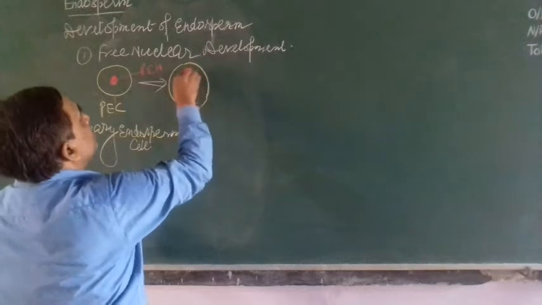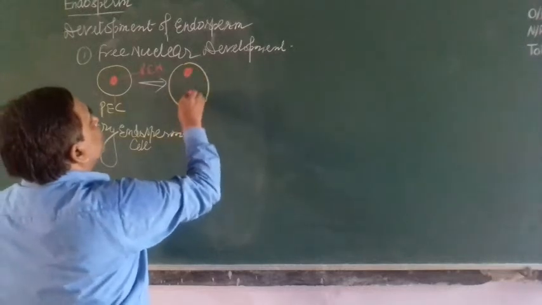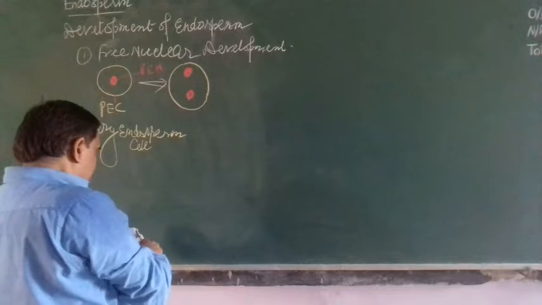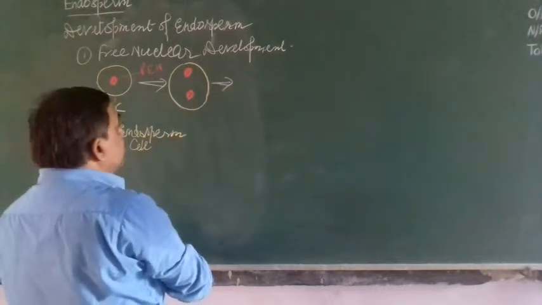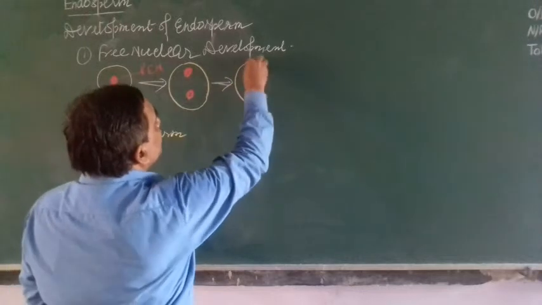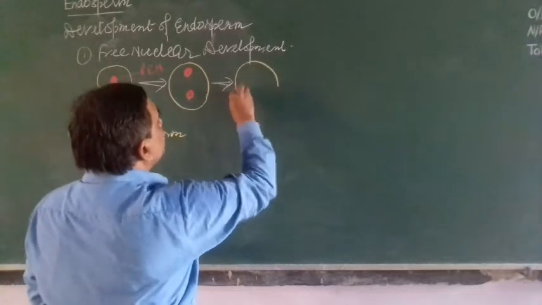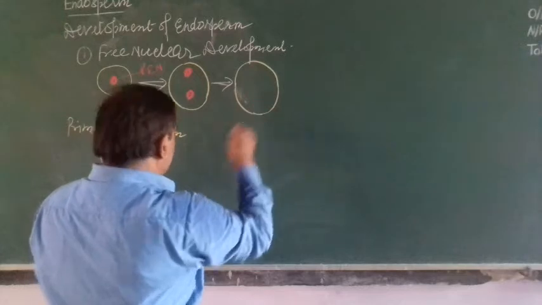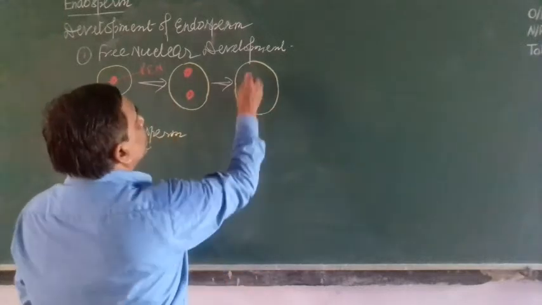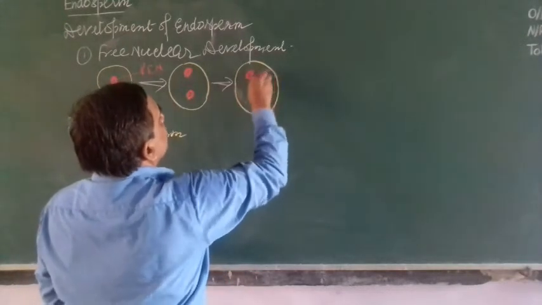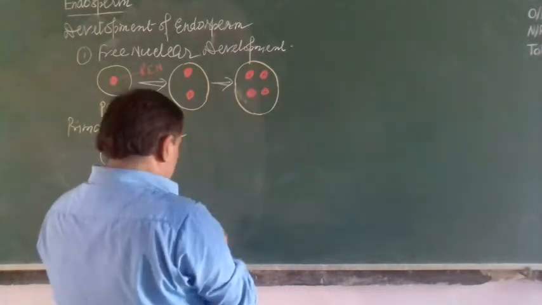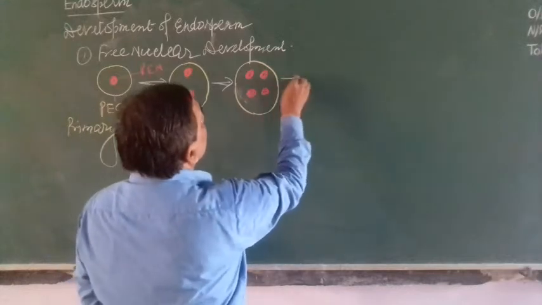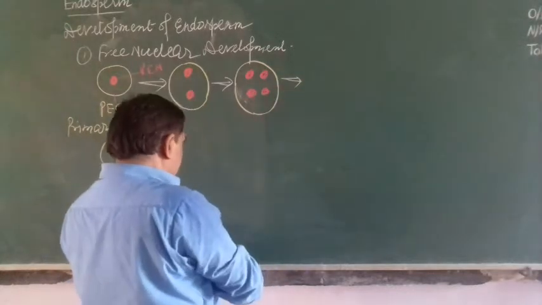So this nucleus divides to form two nuclei. Again it divides, again and again, increases in size and divides. Again it divides to form four nuclei, and again divides to form 8 nuclei.